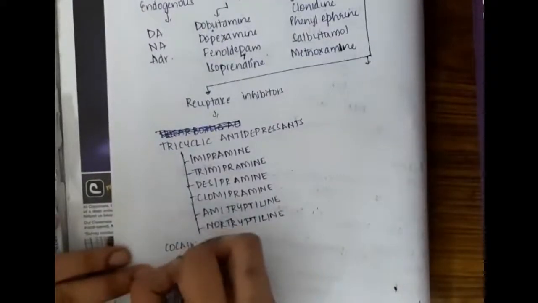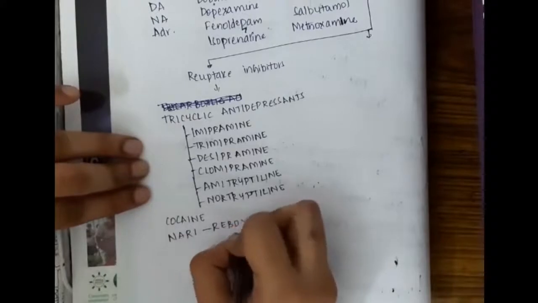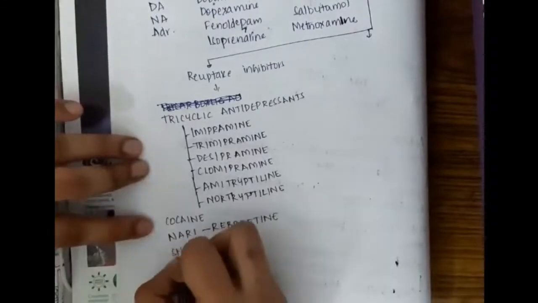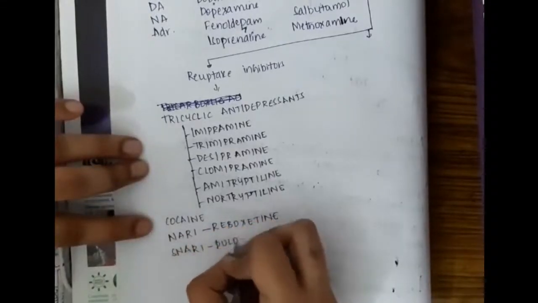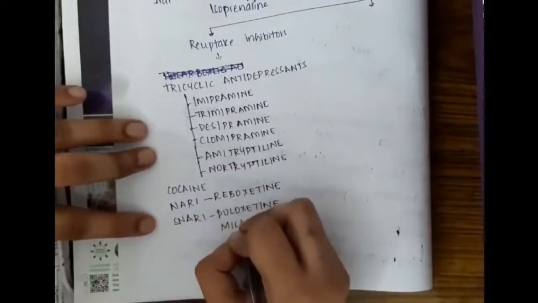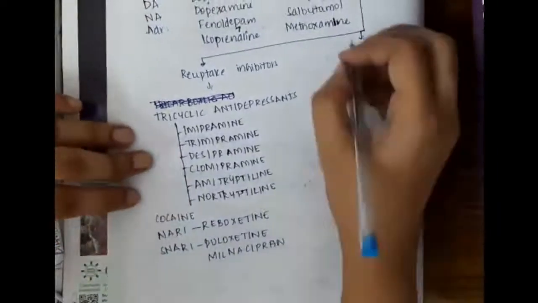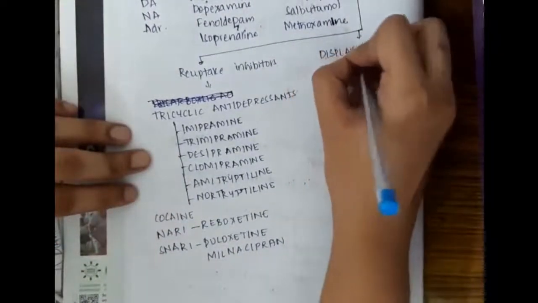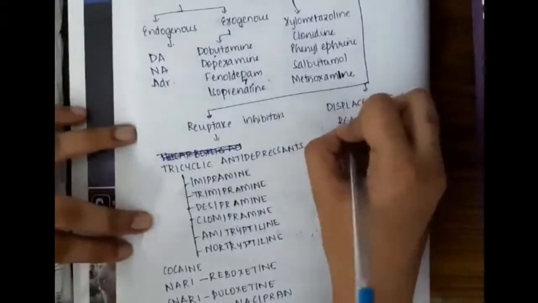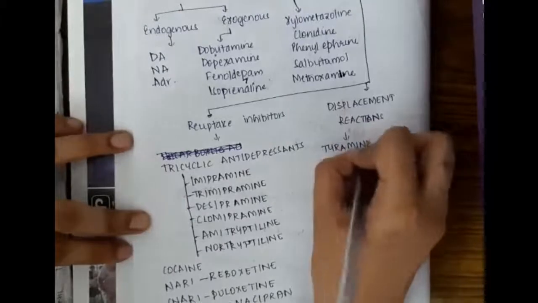This also includes cocaine, noradrenaline reuptake inhibitors like reboxetine, and SNRIs, serotonin noradrenaline reuptake inhibitors like duloxetine and milnacipran. Then indirectly acting sympathomimetics also include displacement reactions like tyramine, ephedrine,